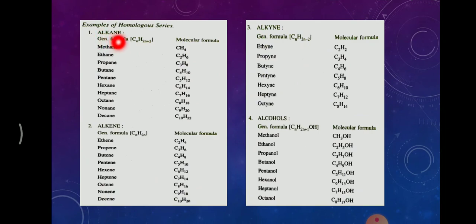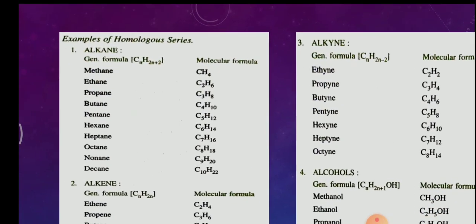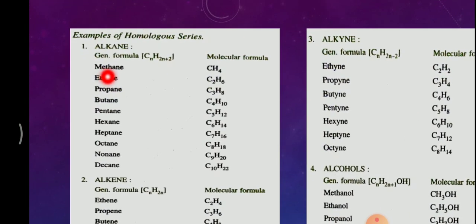We will be studying alkanes. The general formula will be CnH2n+2. The members of alkane are methane, ethane, propane, butane, pentane, hexane, heptane, octane, nonane, decane. These are the Greek words: meth, eth, prop, but, pent, hex, hept, oct, non, dec.